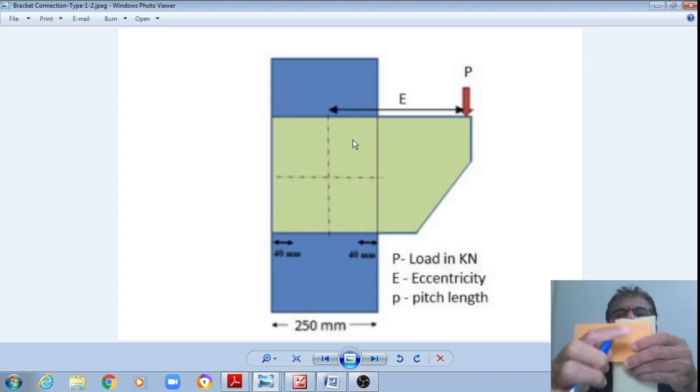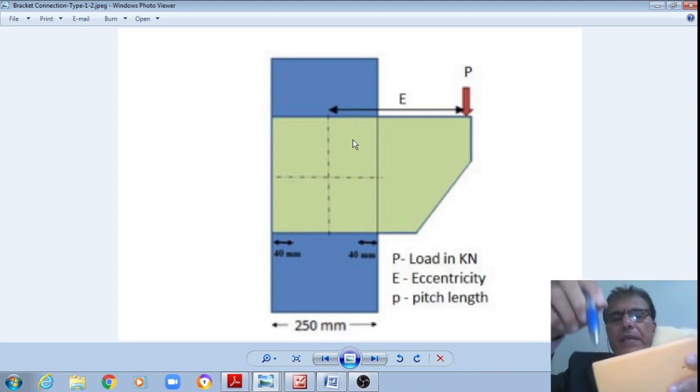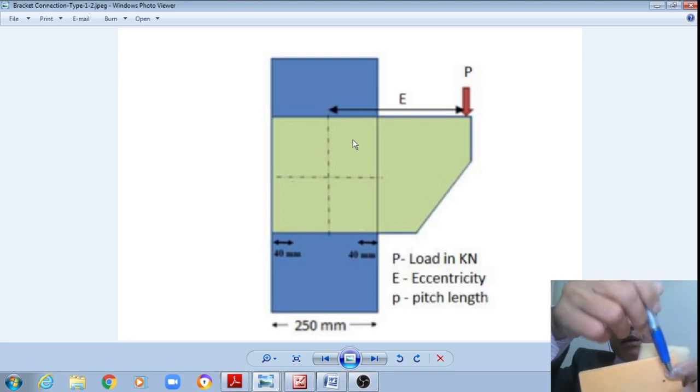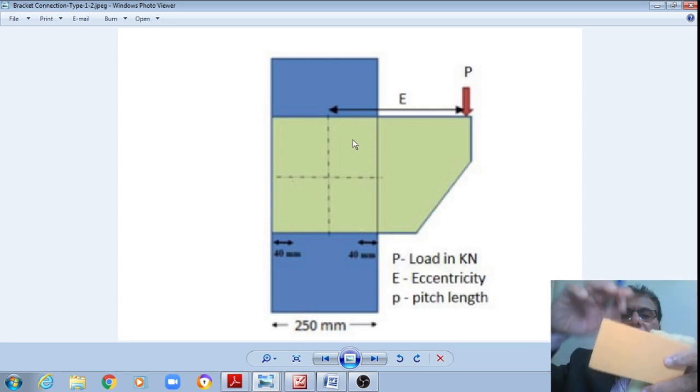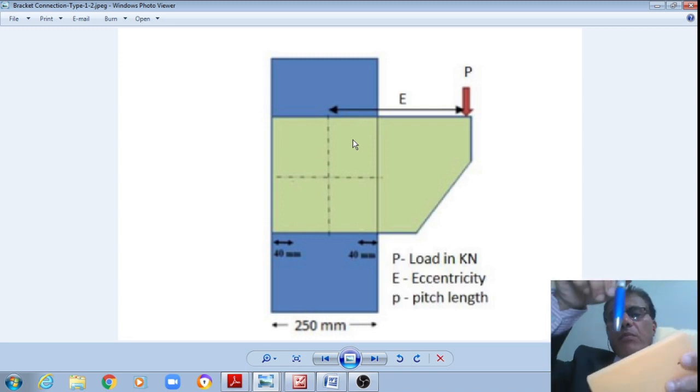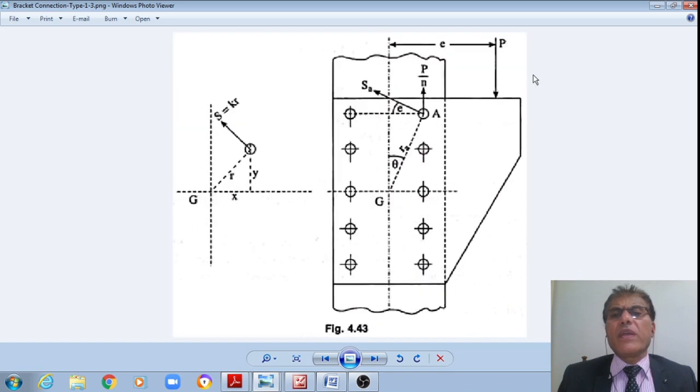Here we will have the bolts which are in the same plane as the load is applied, or the moment is happening, right. The CG of the bolt group is there in the same plane as the plane of the moment. Therefore, this is what is called the type 1 bracket connection. Now you can see that the moment is happening about this CG axis, right. The CG of all these n number of bolts is falling on one particular plane.